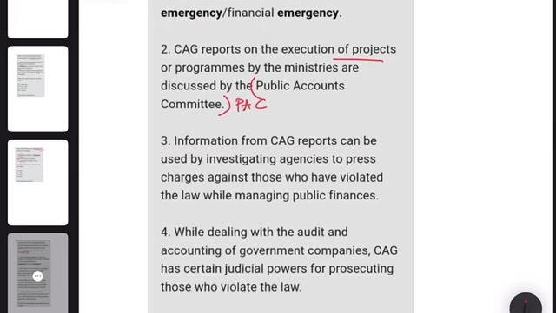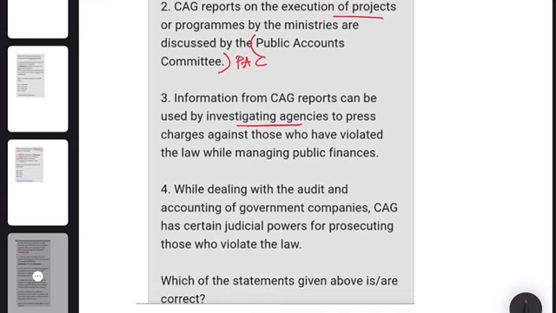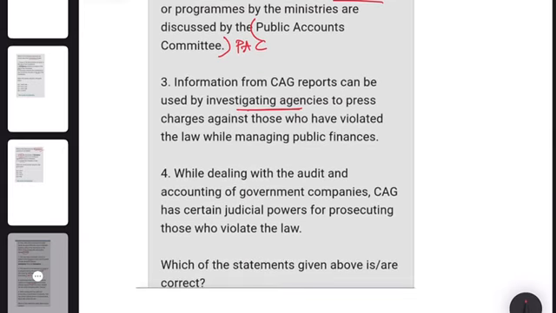Information from CAG can be used by investigating agencies to press charges against those who have violated the law while managing public finances. 4. While dealing with the audit and accounting of government companies, CAG has certain judicial powers for prosecuting those who violate the law. So, how many of the above statements are correct?